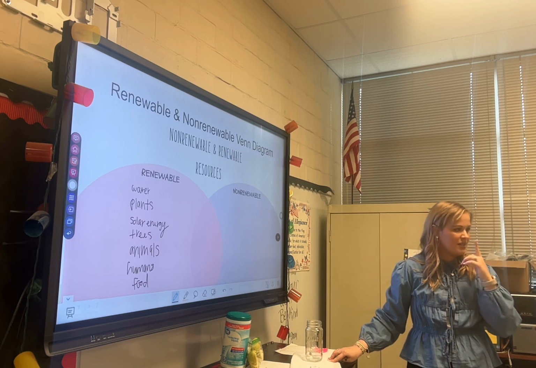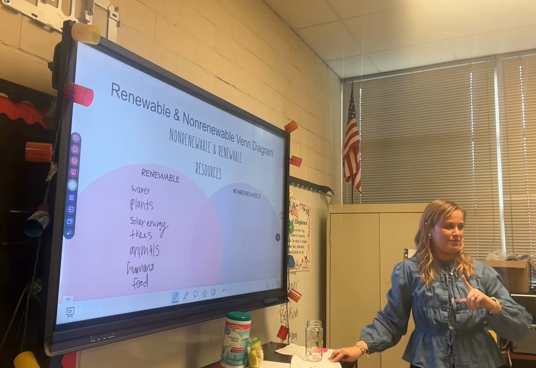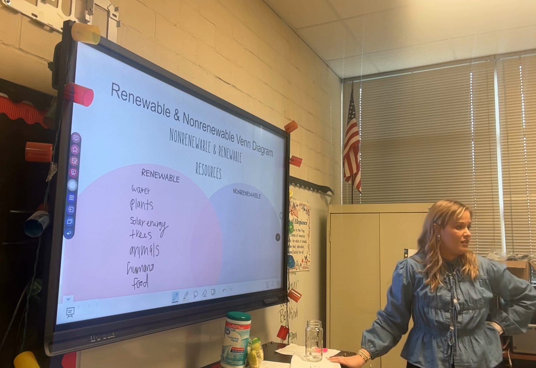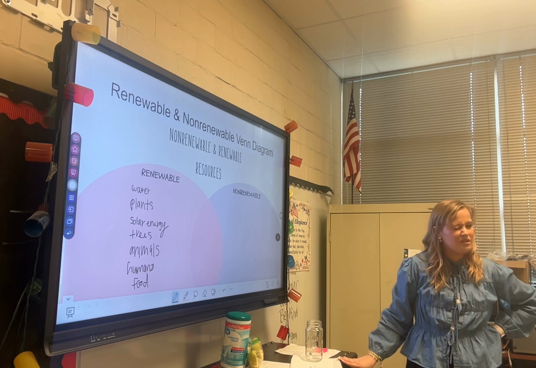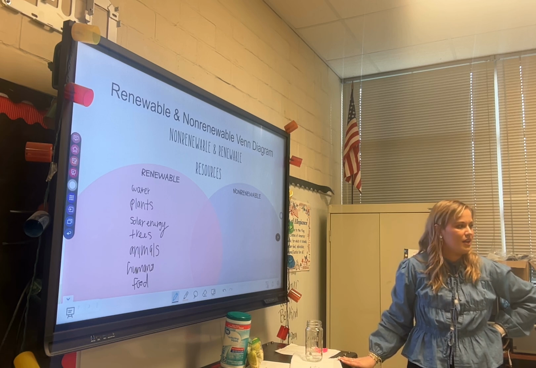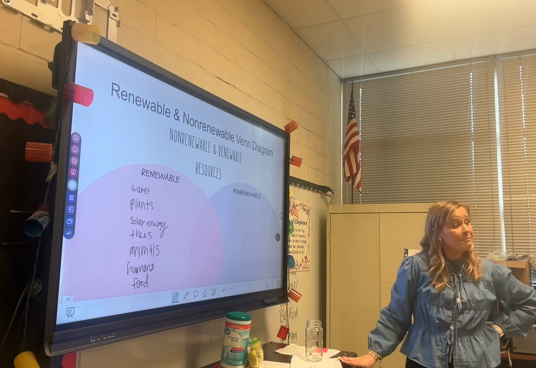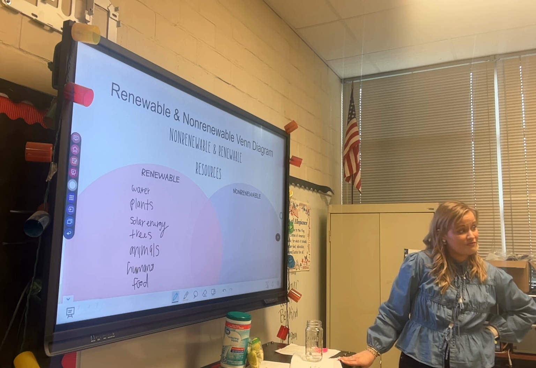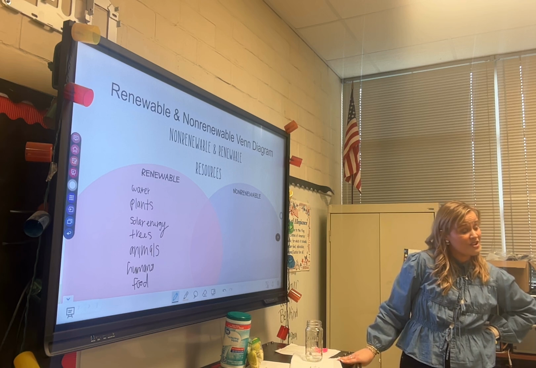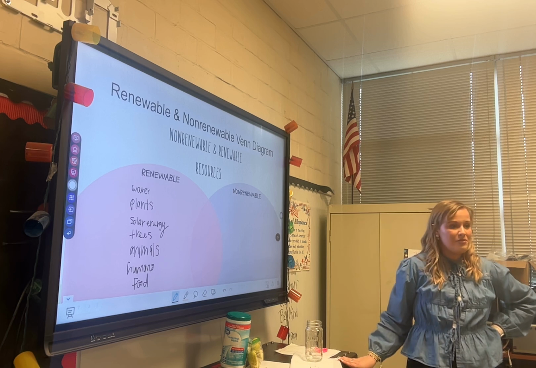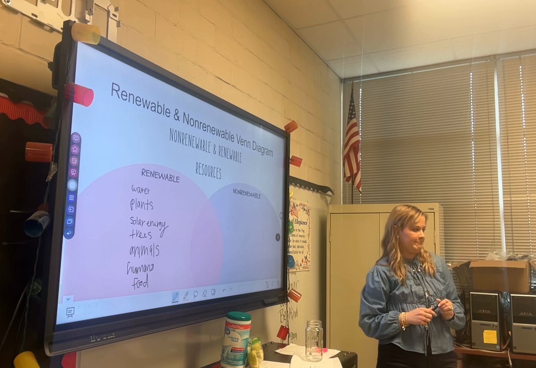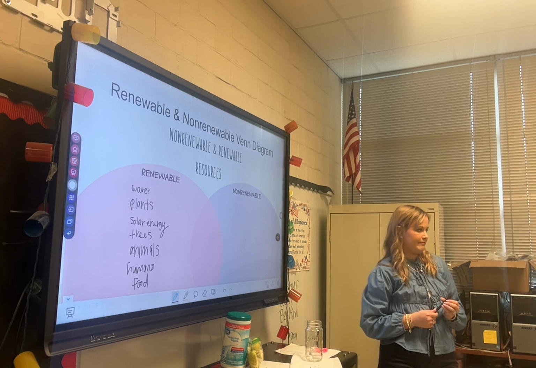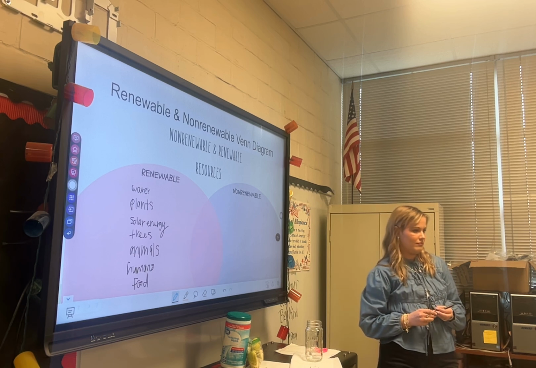Air. Oh, now air is going to be more non-renewable. Shouldn't humans go into both non-renewable and renewable? So humans can kind of be both. We breathe in oxygen and breathe out carbon dioxide, but plants sometimes do the opposite and sometimes do the same thing. Okay, give me a thumbs up when you've got all this written down on your Venn diagram. I'm waiting on some thumbs. Let me see them.